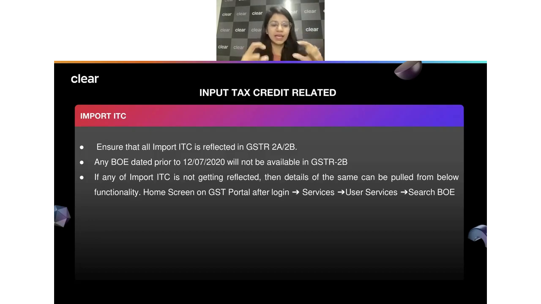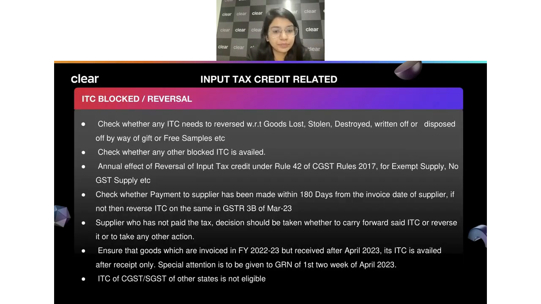That this is an ITC I know I have claimed in the next month, so that you don't end up seeing all these differences at the time you're filing for 9C. You should just make sure that all the adjustment entries which have to be done, which you can do now, you just pass them now itself, so that you don't have to relook into all these transactions again while you're filing your GST 9 or 9C.